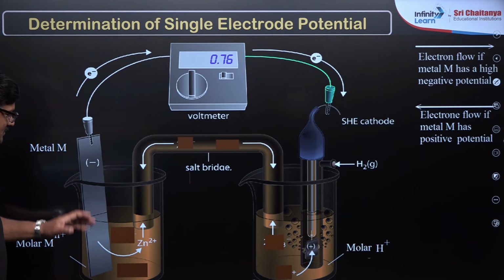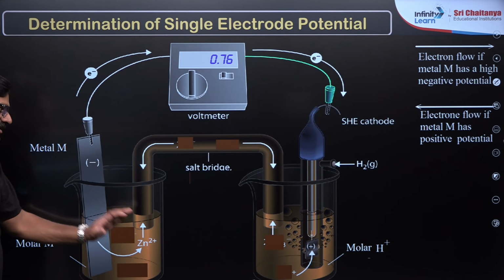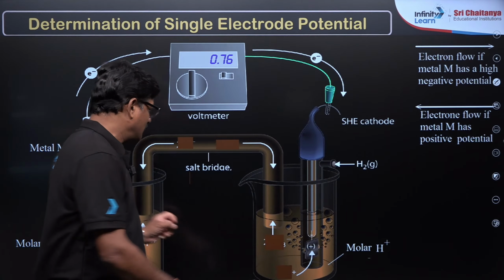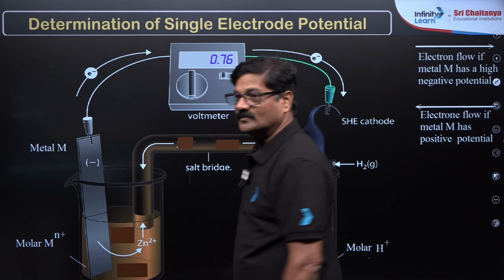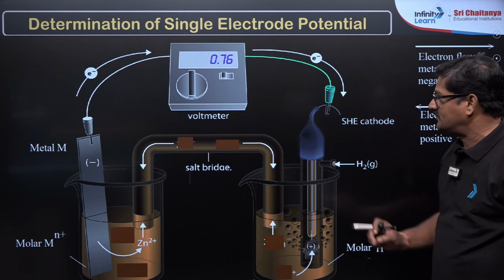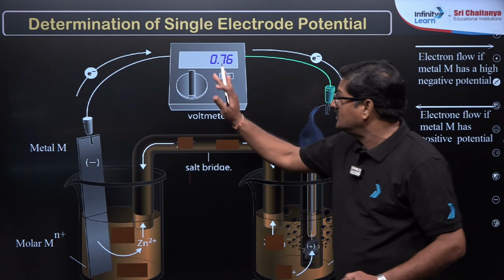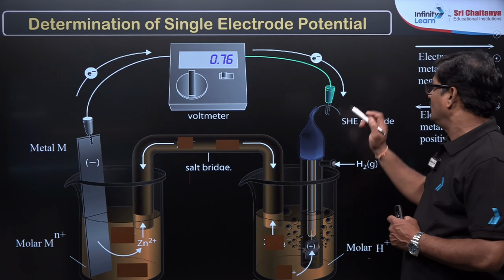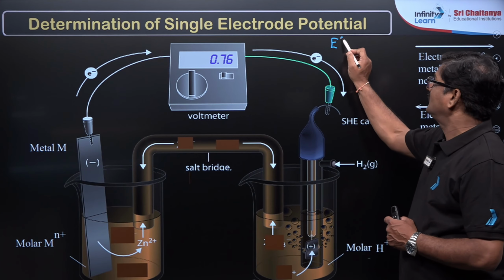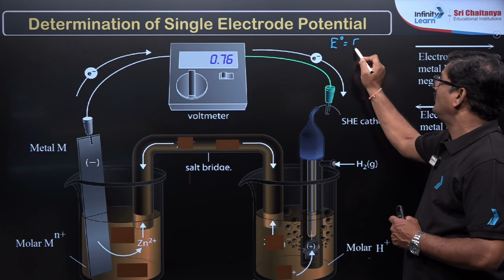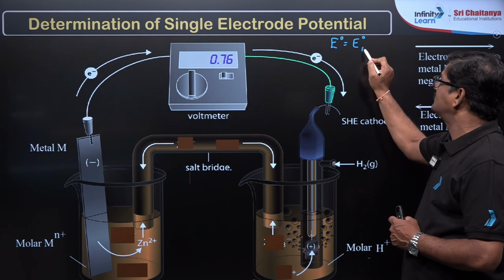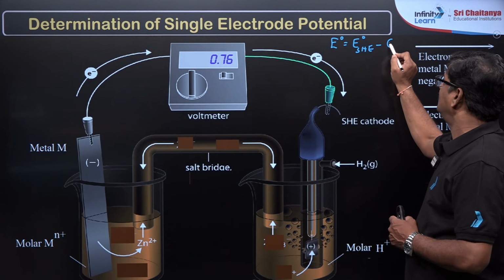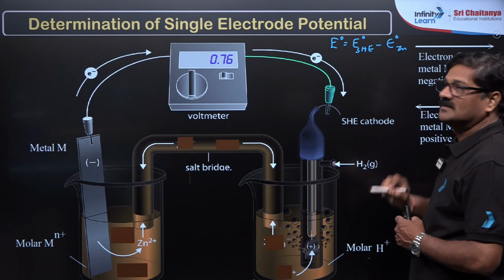You can see zinc is immersed in zinc sulfate, and the other side hydrogen electrode is connected, and these two are connected, and a salt bridge is used, and its value is recorded as 0.76. So its E naught cell is equal to E naught of hydrogen minus E naught of zinc.